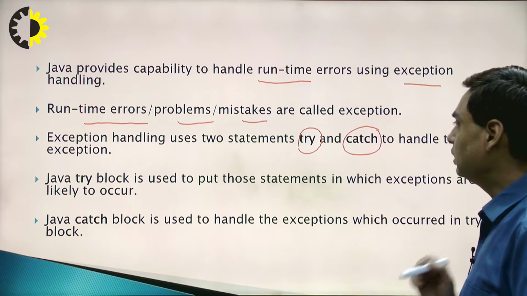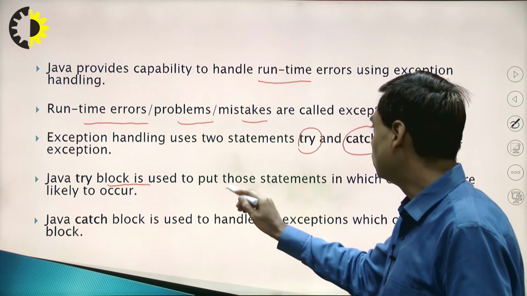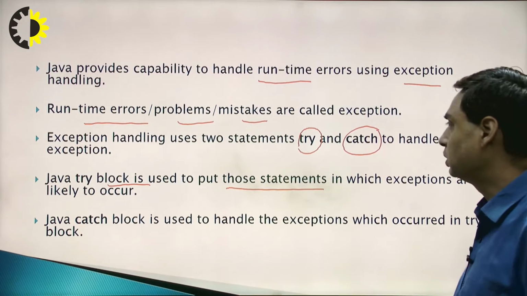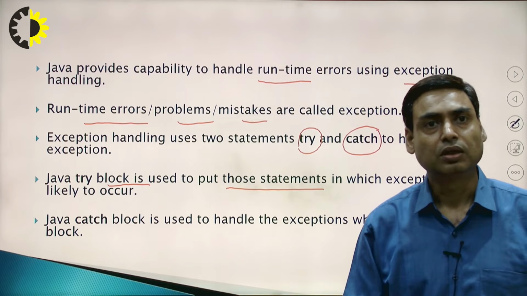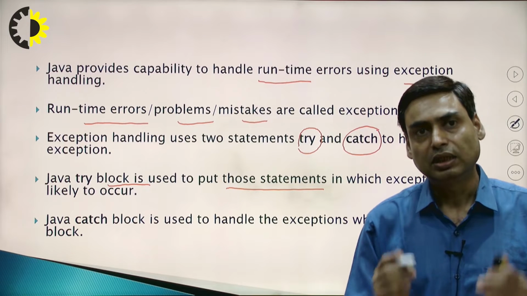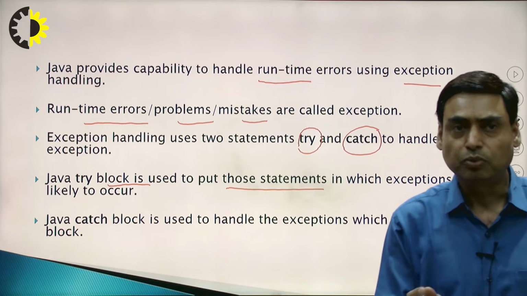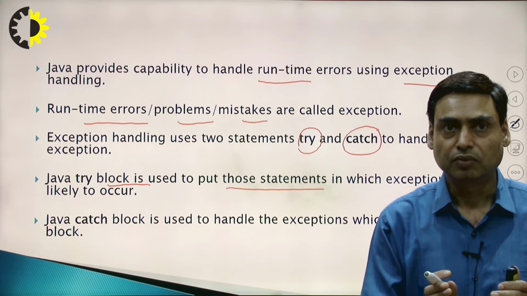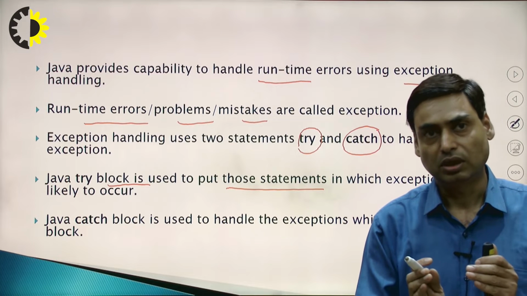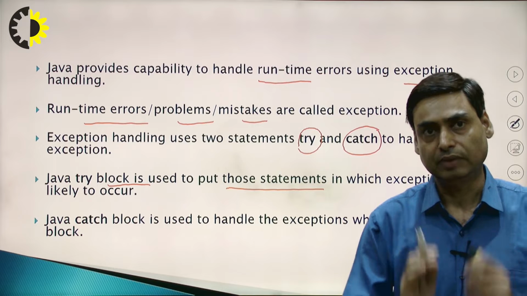Now understand what the try block is. The try block is used to put those statements in which exceptions are likely to occur. When we write a program in Java and we think that in this program an error or exception will occur, then we put that block in the try block.